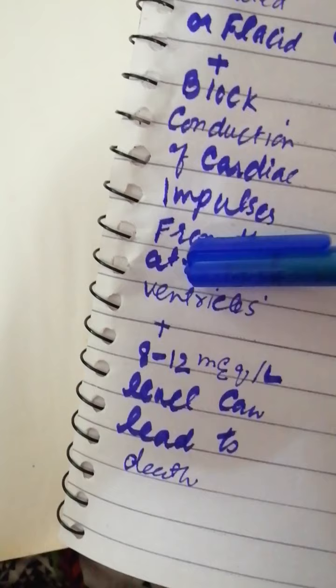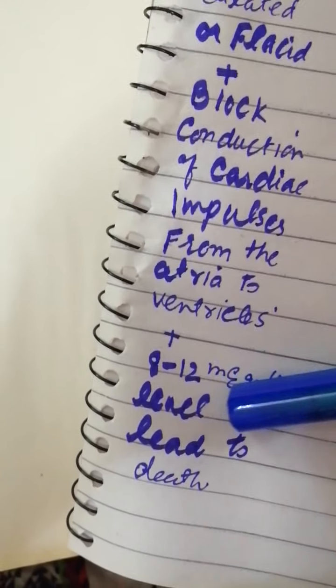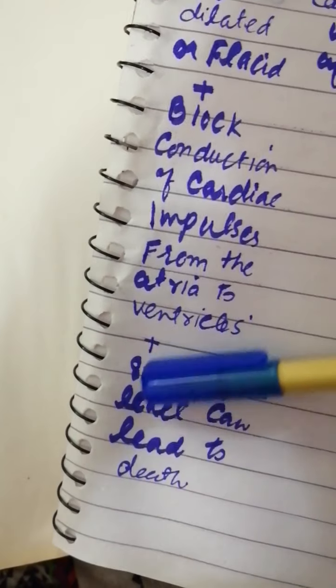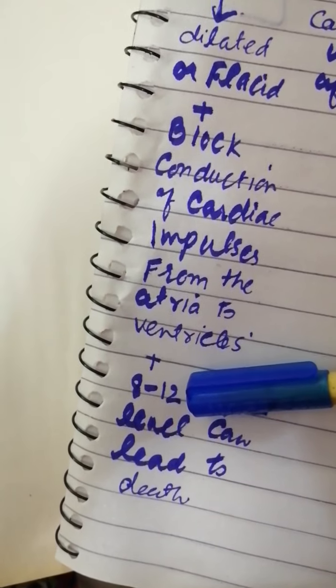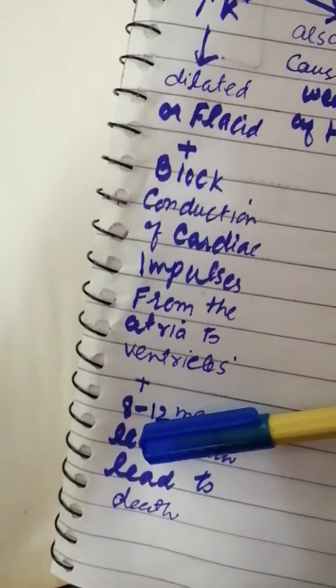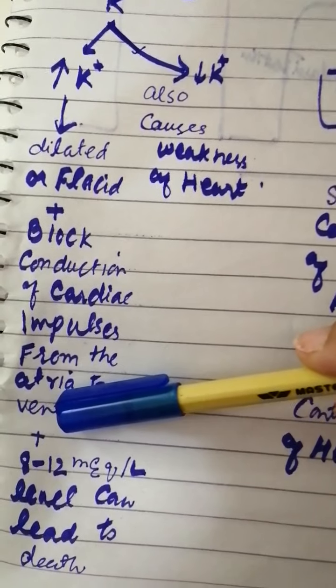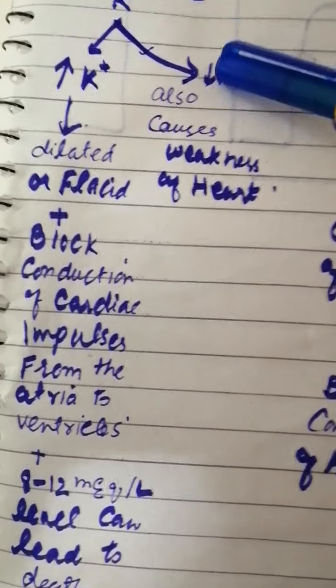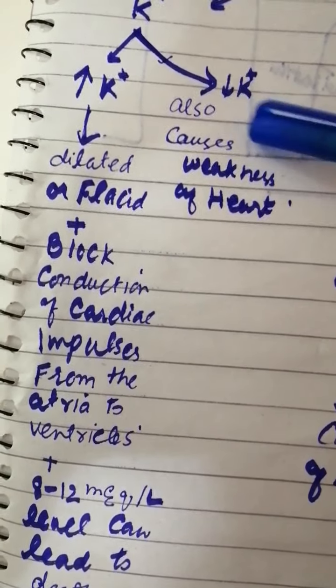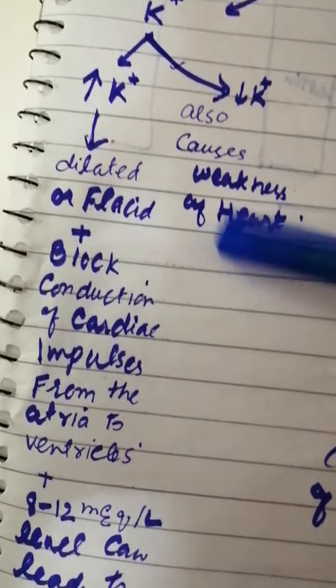If the levels are high, up to 8 to 12 milliequivalent per liter, it may cause such weakness of the heart that it may cause death of that person due to stoppage of the heart. And decreased potassium level also causes weakness of the heart.